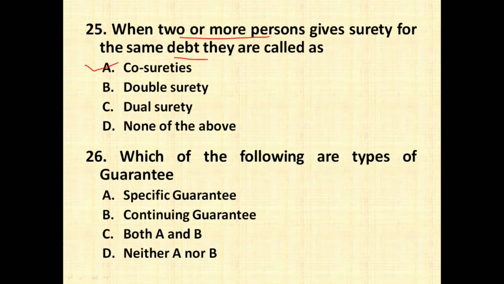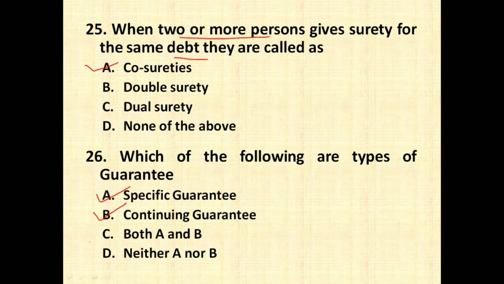The next question is, which of the following are types of guarantee? Basically, guarantee is of two types. One is called specific guarantee. Specific guarantee is when you are giving a guarantee only for one specific transaction. If you are giving a guarantee for multiple transactions or a series of transactions, then it is called continuing guarantee.